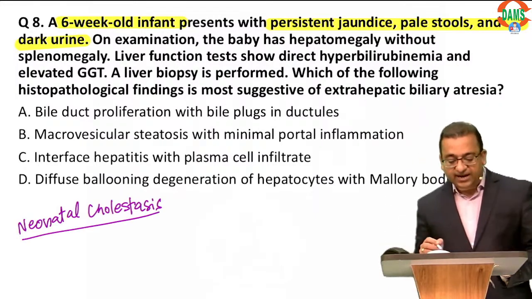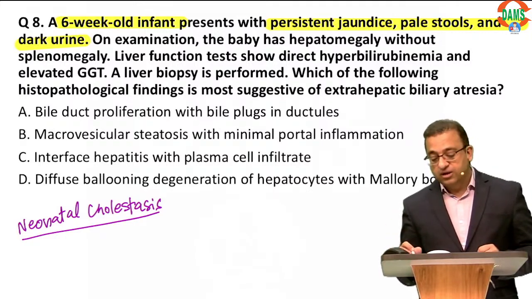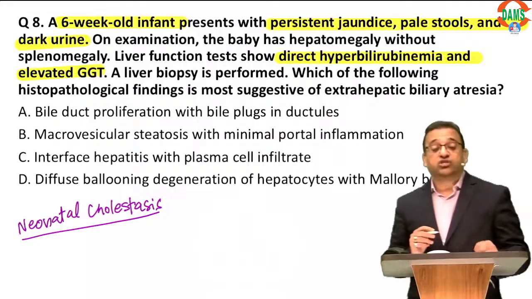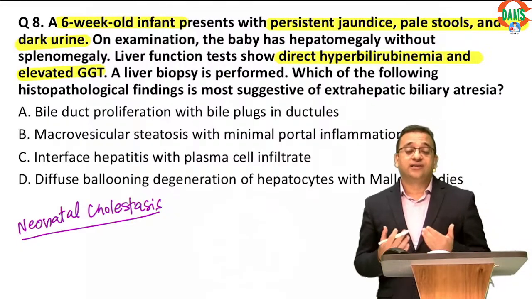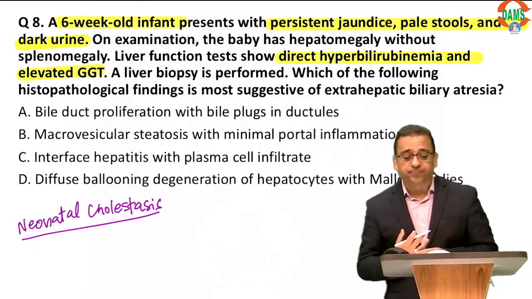Now he has direct jaundice, which we could even see on the history. Acholic stools, direct jaundice, GGT is high. Now GGT also reflects surgical causes. If there are surgical causes, GGT is very high.